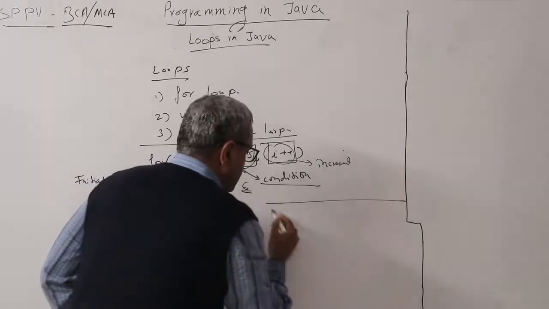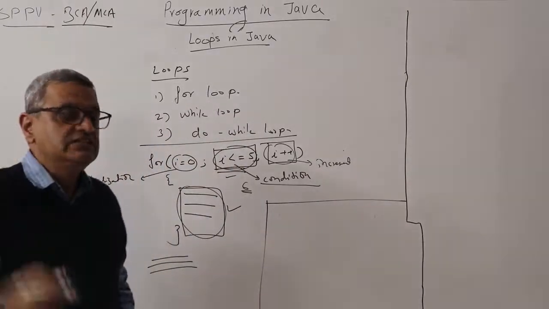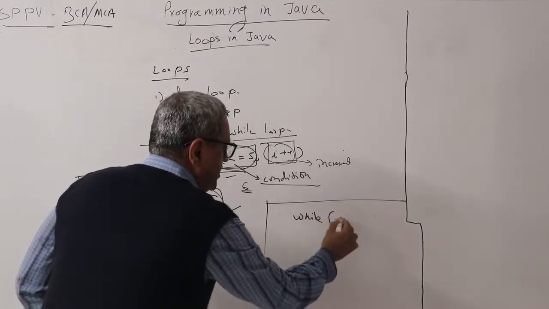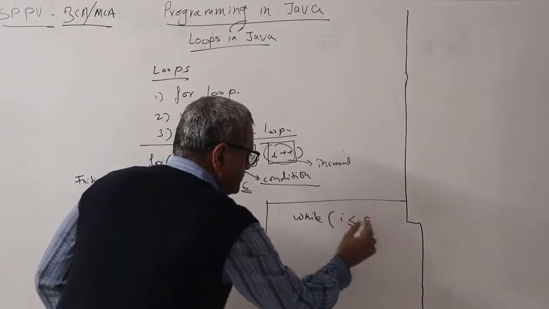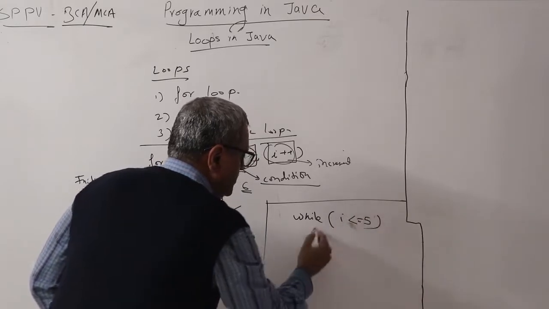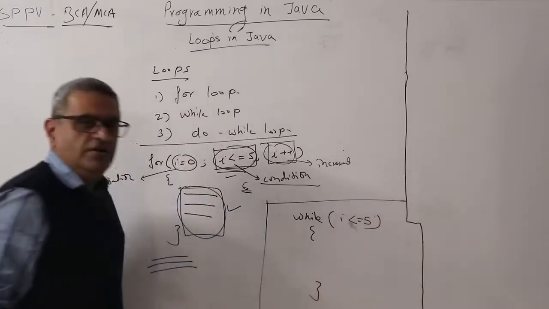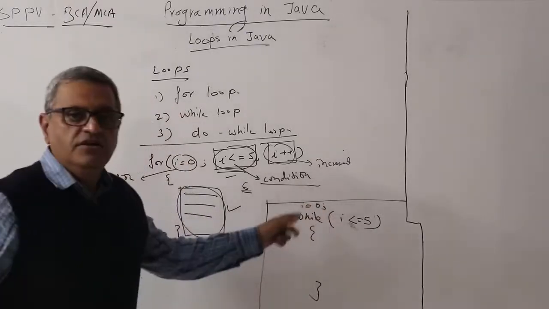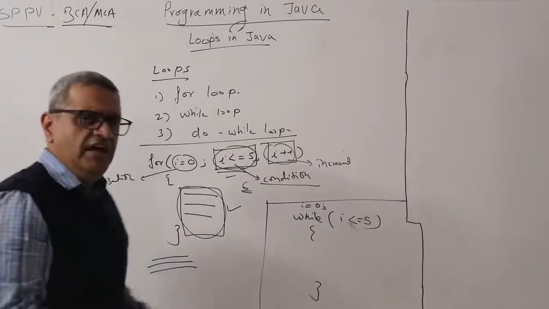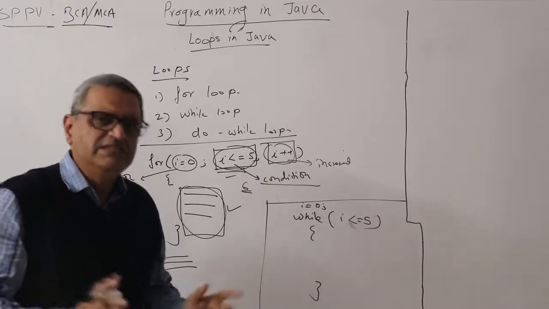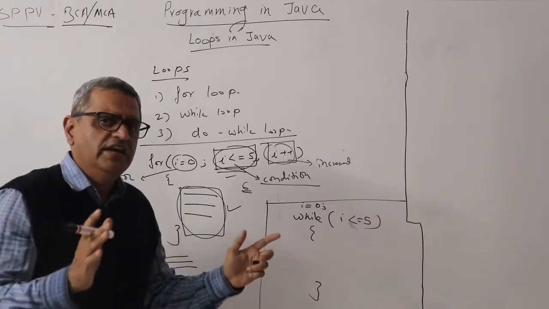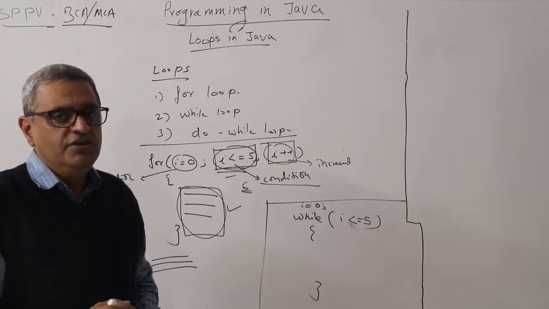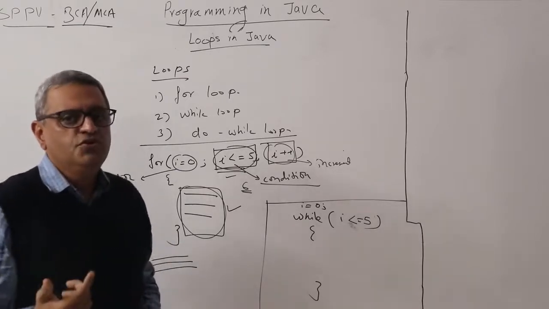Now let us understand what the while loop is. A while loop is pretty similar. You only have a condition within the while loop, and you initialize before the while starts. Everything that you can achieve through a for loop can be easily achieved with a while loop. So when do you use for and when do you use while?